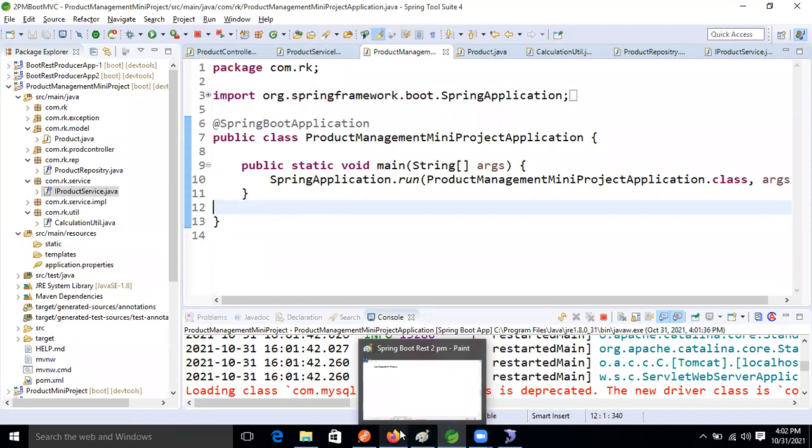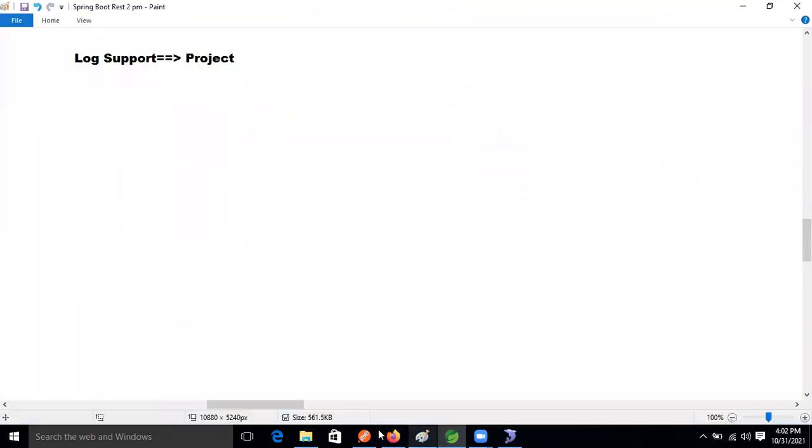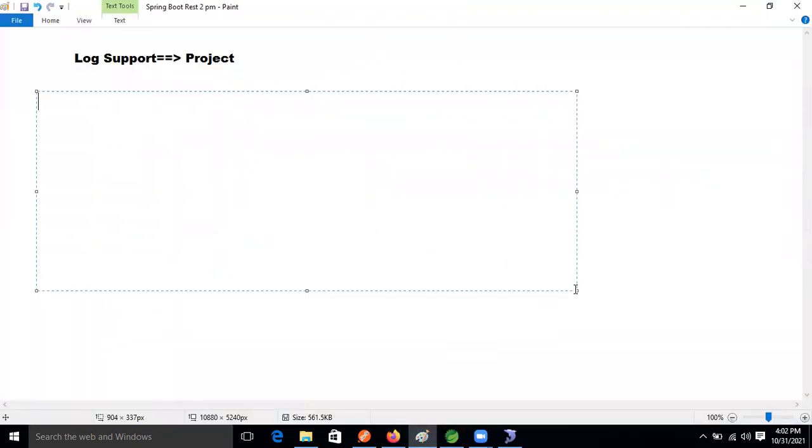But normally, guys, let me give one clear picture here. Just think JDBC is there, on the top of it Hibernate is there, and on the top of Hibernate JPA is there.